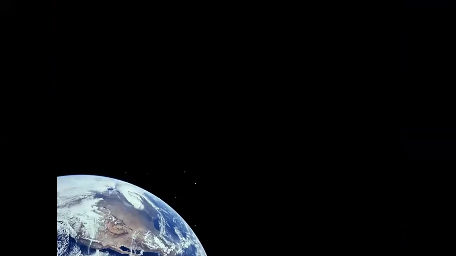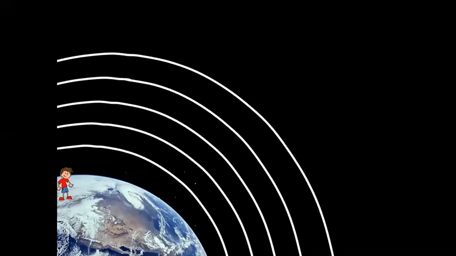Obviously, we know Earth is covered by a layer of air, and that layer of air is the atmosphere. I am dividing this atmosphere into different layers. Look at how many layers I have formed for the atmosphere. This is 1, this is 2, this is 3, this is 4, this is 5, and outside is 6. So tell me one thing.